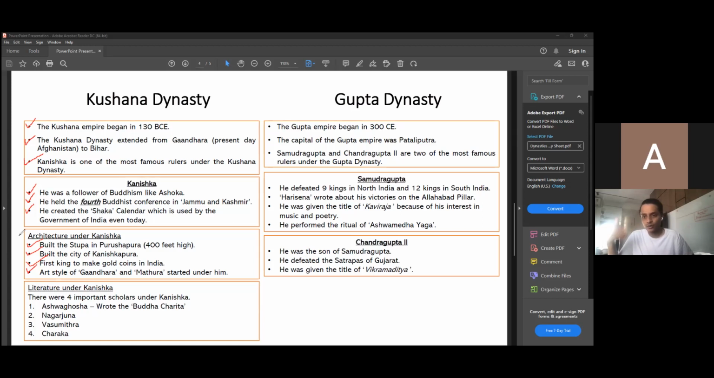The last thing you will have to learn under the Kushana dynasty, and I know that we are not covering a lot of different things about the Yuezhi and Kujula Kadphises. We're not covering all those things because it's not given in our textbook. So we will stick to what is given in our textbook.